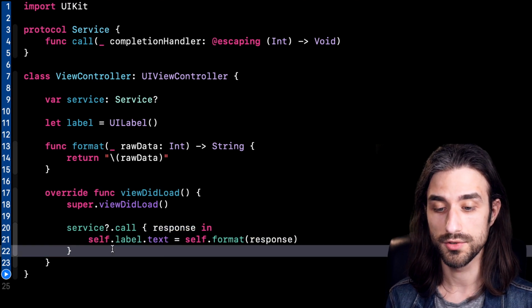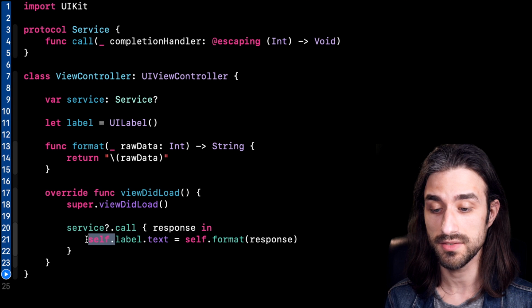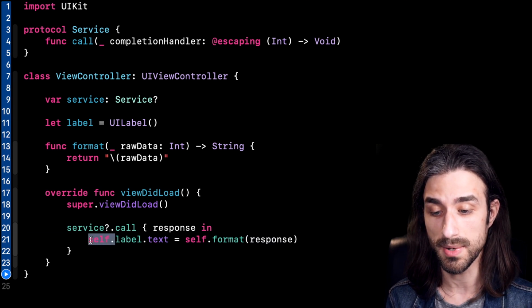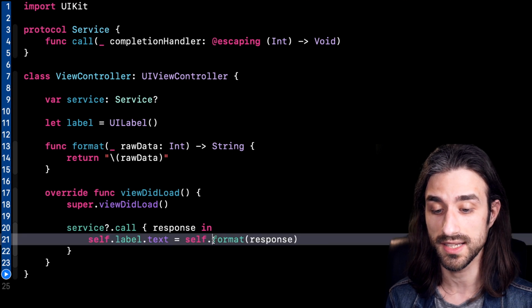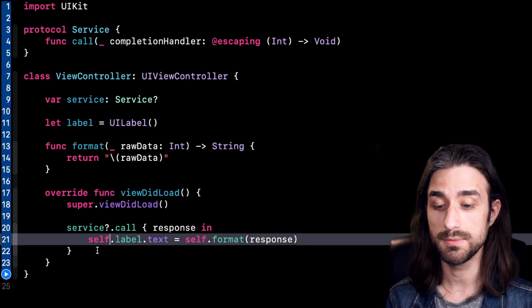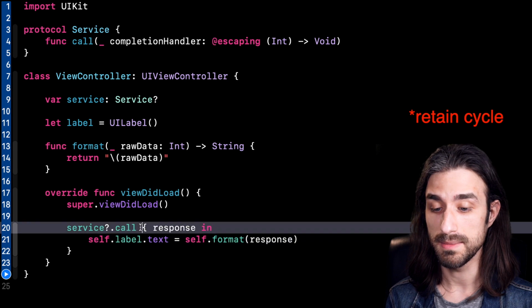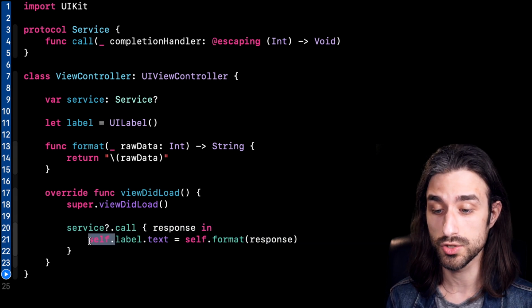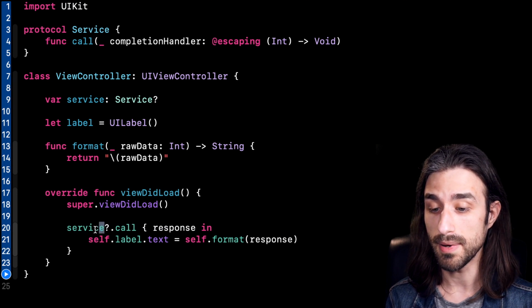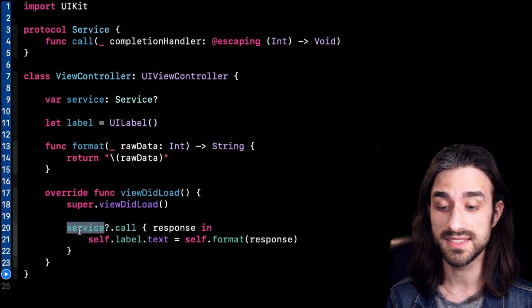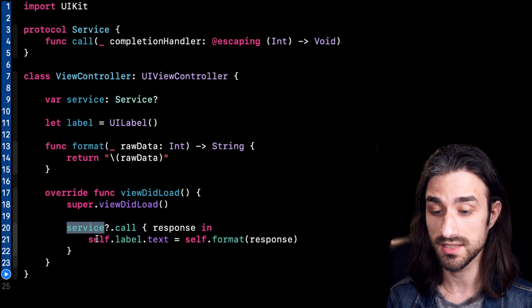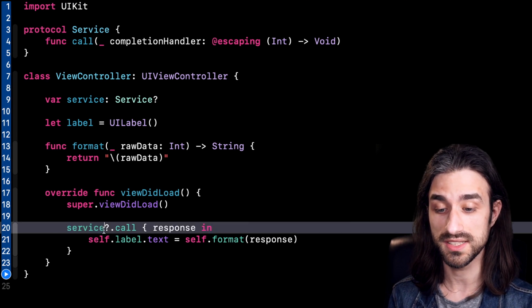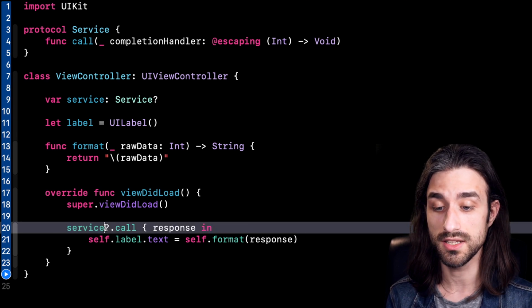So if we take a look at the closure, we can see that we are capturing self in the closure. We actually capture it twice. We capture it when we want to access the label, and we capture it when we want to access the format function. And this might potentially lead to a retain cycle, because here we have an escaping closure that captures self, and this closure could be retained by the service, and the service is itself retained by the view controller, which is self. So if the service retains the closure, we have created a retain cycle.